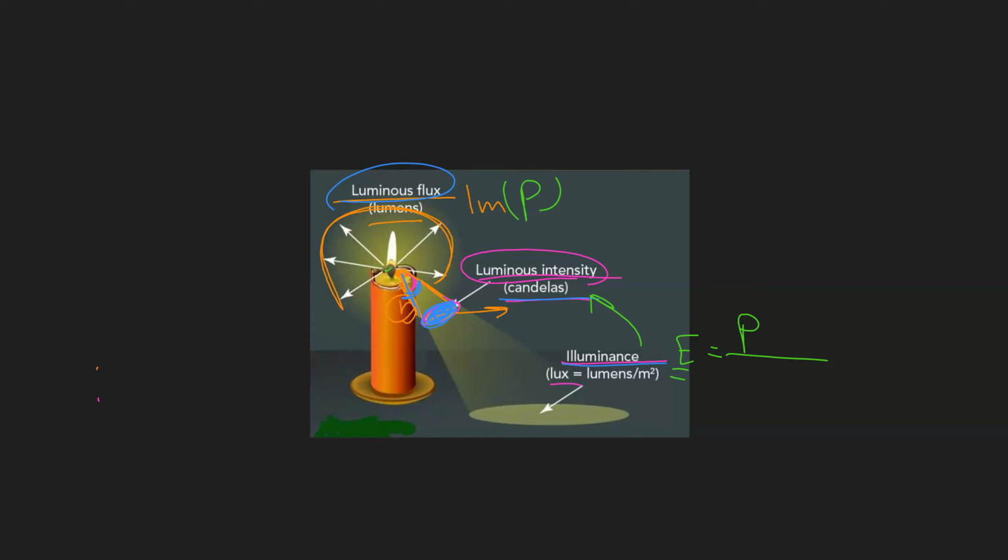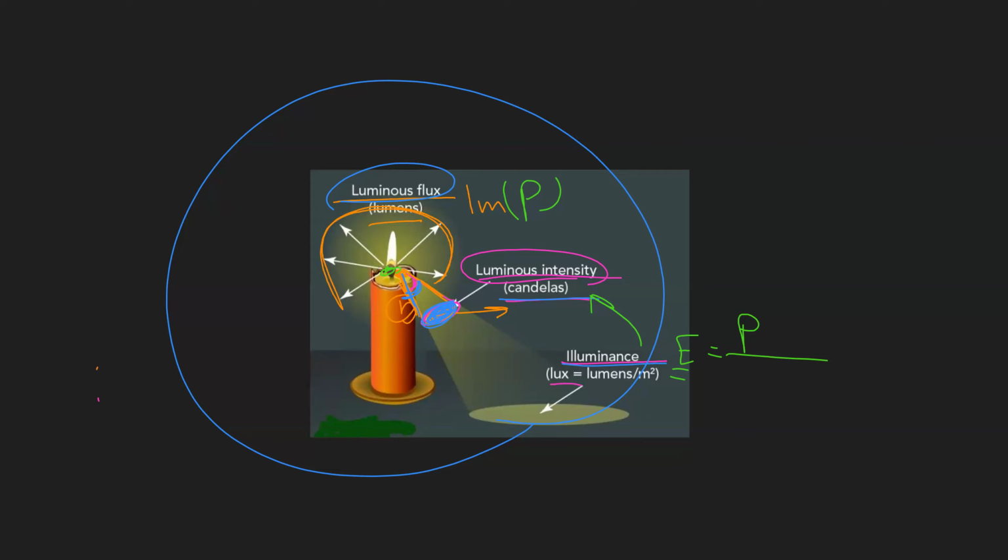Imagine this source is surrounded by a sphere. What is the area of this sphere when all this light is spread over the whole sphere, like in 3D? You imagine the source of light is in the center of this sphere.